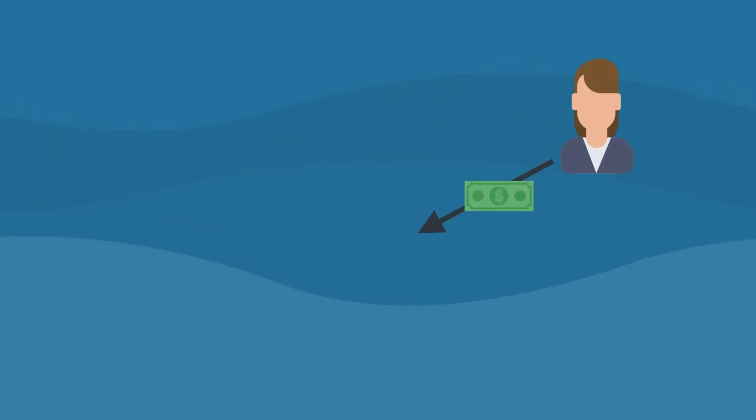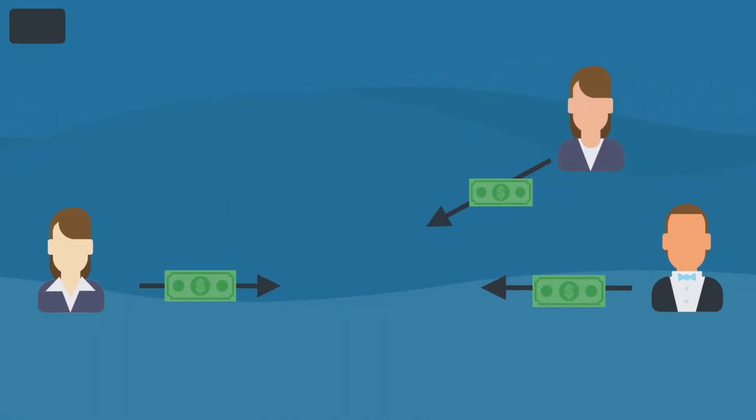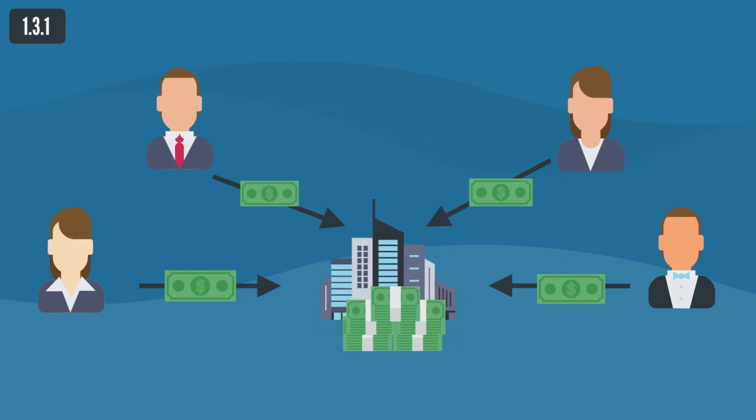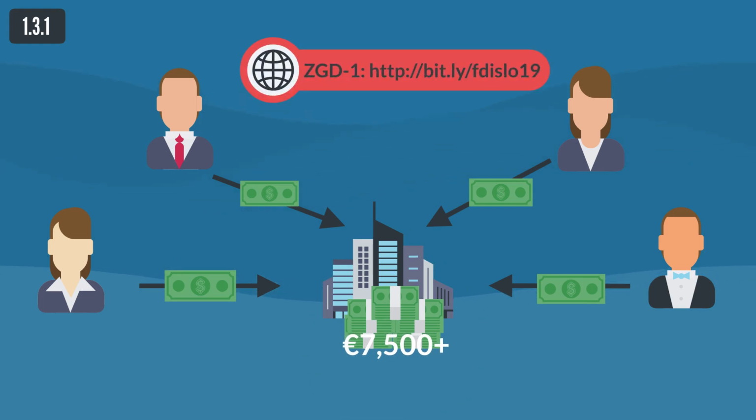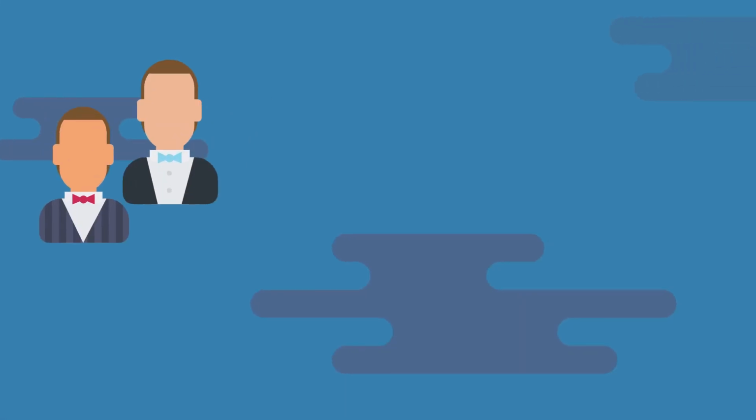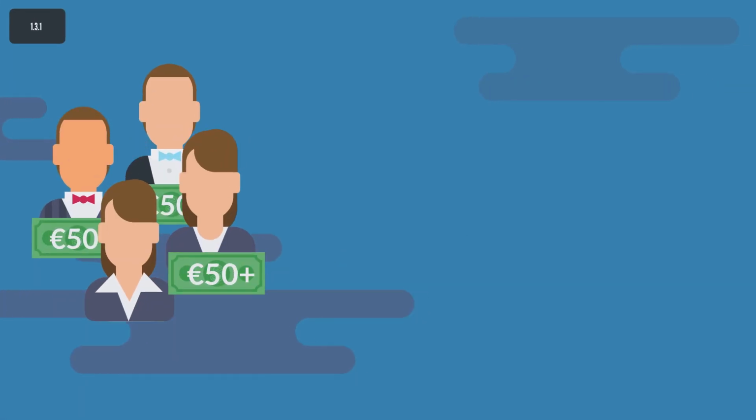Limited liability company is a legal entity the founding capital of which consists of the founder's contributions. Founding capital must be at least €7,500, as defined by the Companies Act, ZGD-1. A limited liability company may be set up by one or more natural or legal persons. The value of a founder's contributions may vary, however, the lowest contribution is set at a minimal amount of €50.